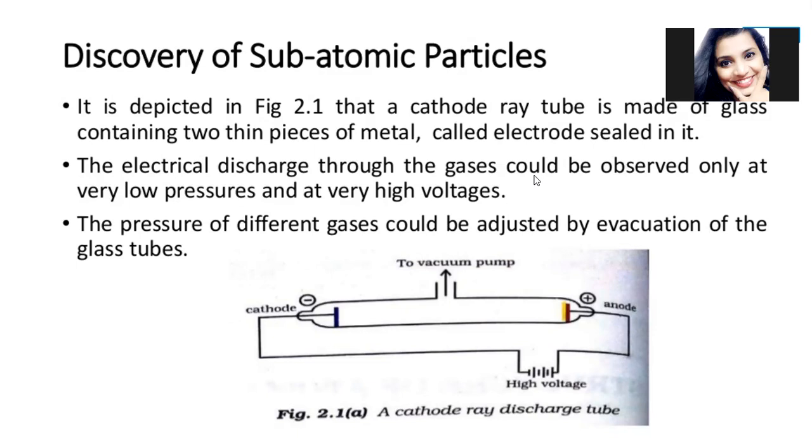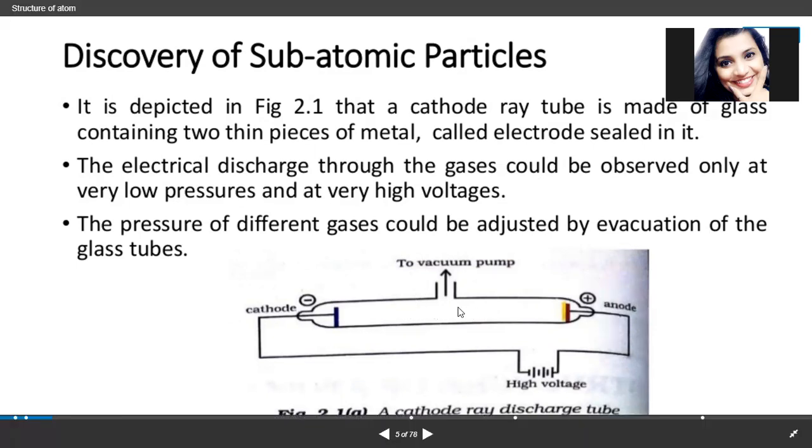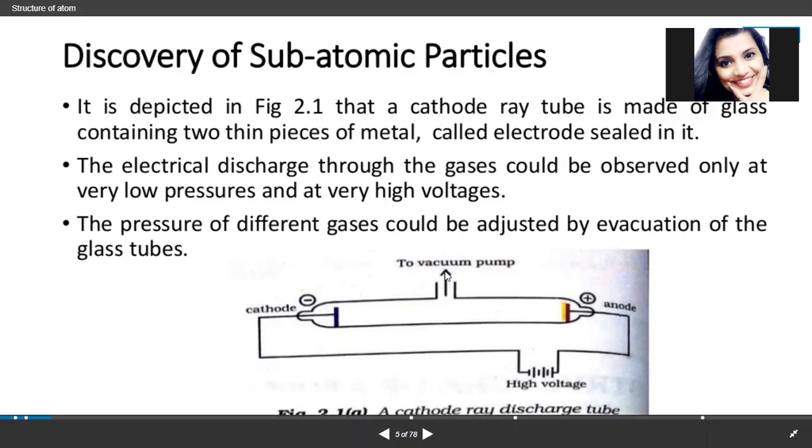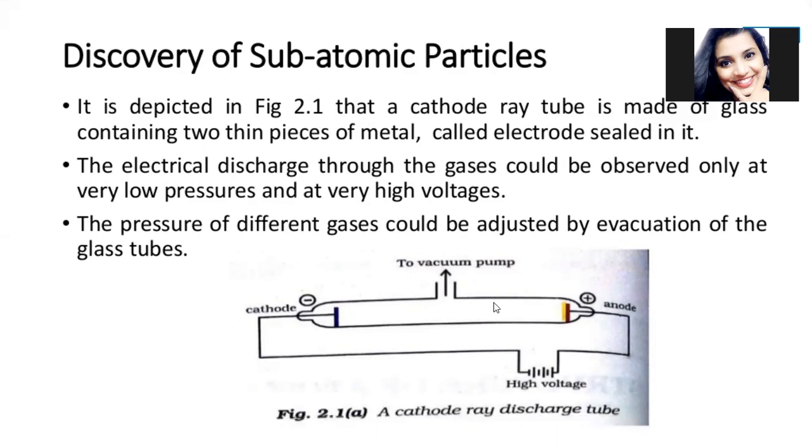The pressure of different gases could be adjusted by evacuation of the glass tube. And how can you adjust the pressure inside the tube? By the vacuum pump. This vacuum pump sucks the air from the tube, and that regulates the pressure. The pressure you want in that discharge tube, you can adjust with the help of this vacuum pump.